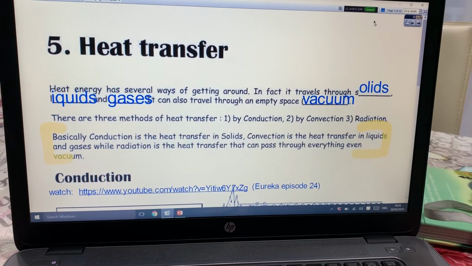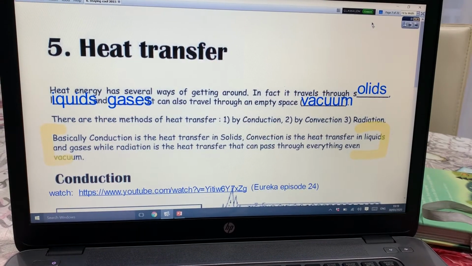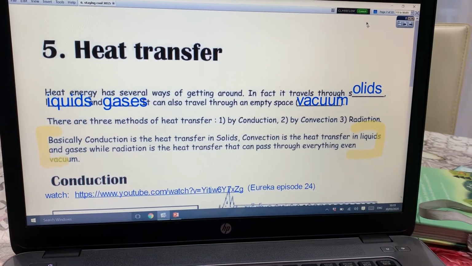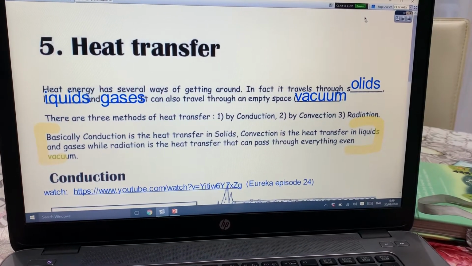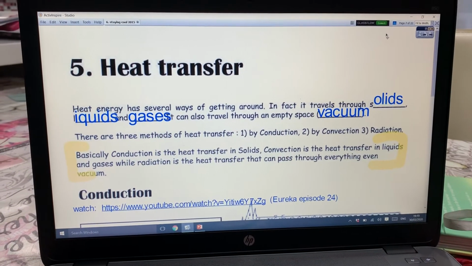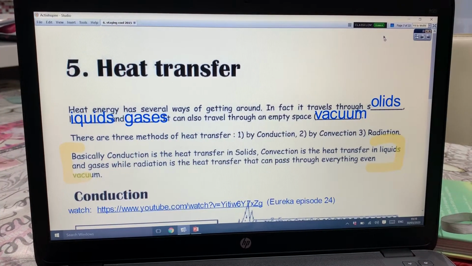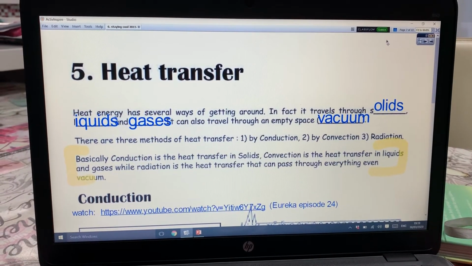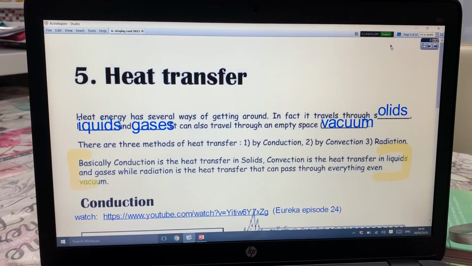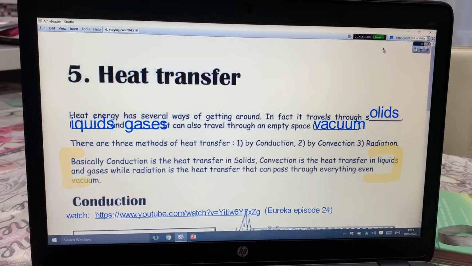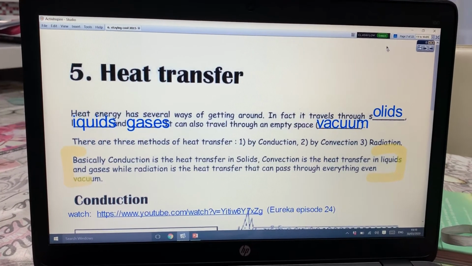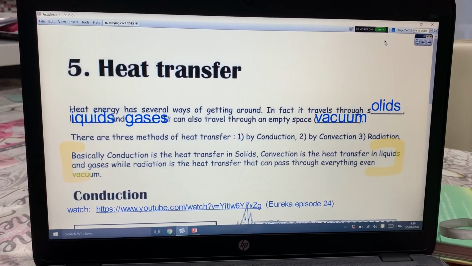So far we did specific heat capacity and we did how heat is a form of energy, and also very important is that heat travels from areas of high temperatures to areas of low temperatures. And heat has several ways of getting around. It can go through solids, liquids and gases, and it can even travel through empty space, vacuum. We feel the heat of the sun, even though there is empty space, there is vacuum between the earth and the sun, but the heat still travels.